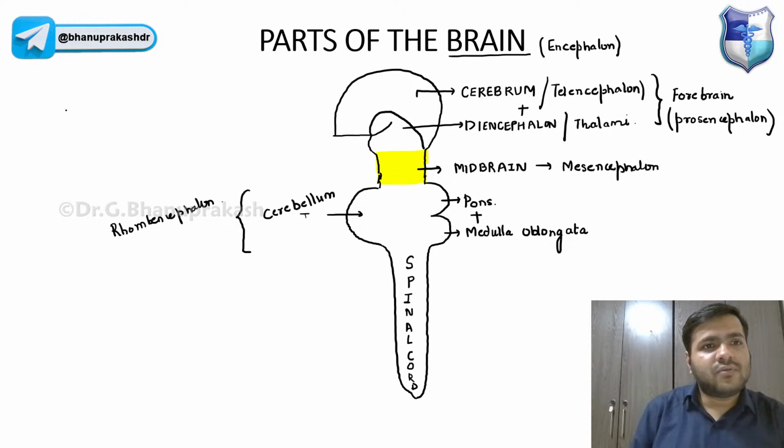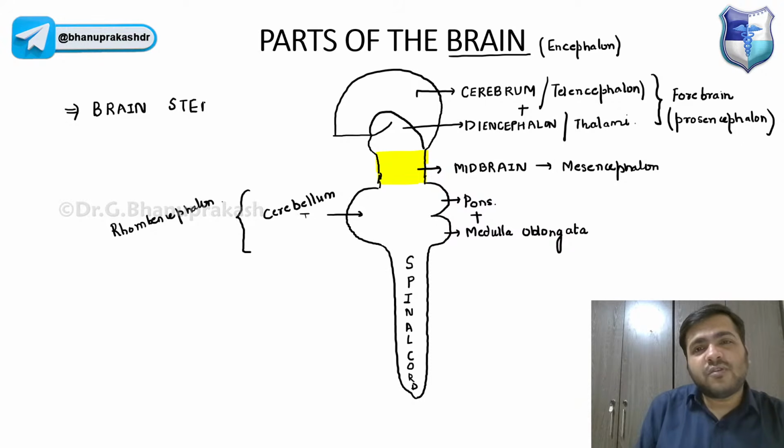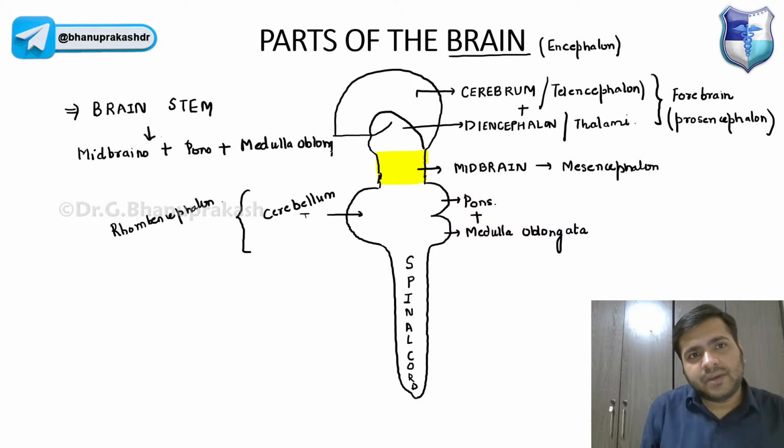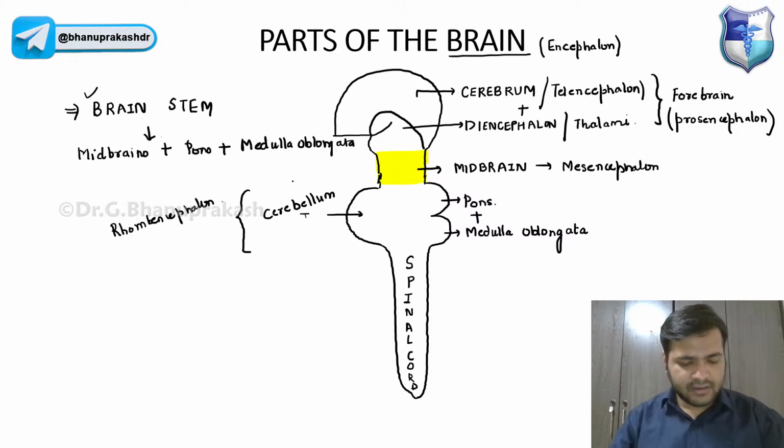One question that I have to discuss over here. Every time I will be asking you about the brain stem, guys. What is the brain stem out of all these structures? Just remember, brain stem is nothing but midbrain plus pons plus medulla oblongata, right? So the brainstem is midbrain plus pons plus medulla oblongata. That is something you have to remember. So that is the parts of the brain in a nutshell.